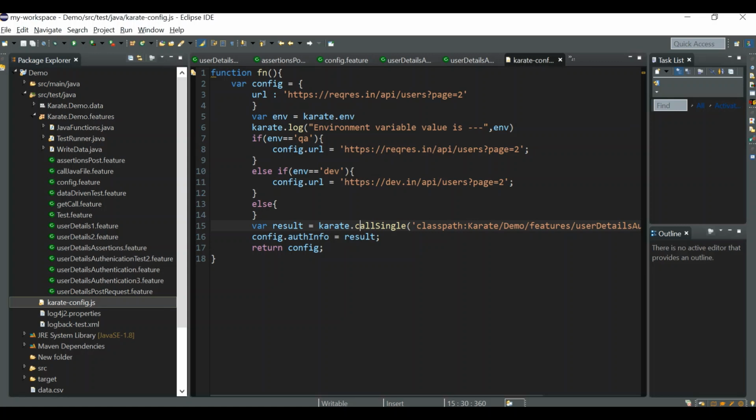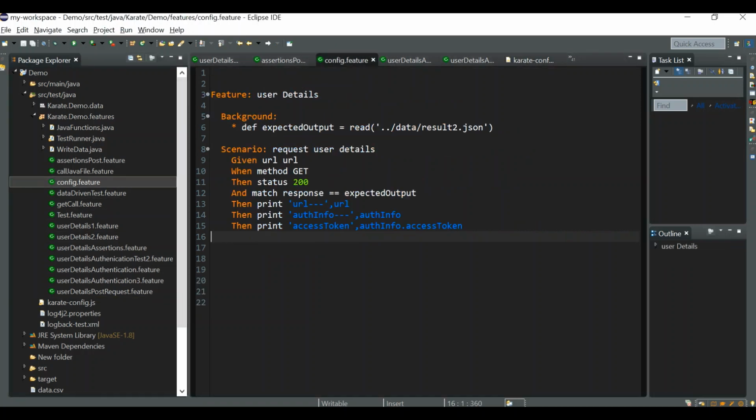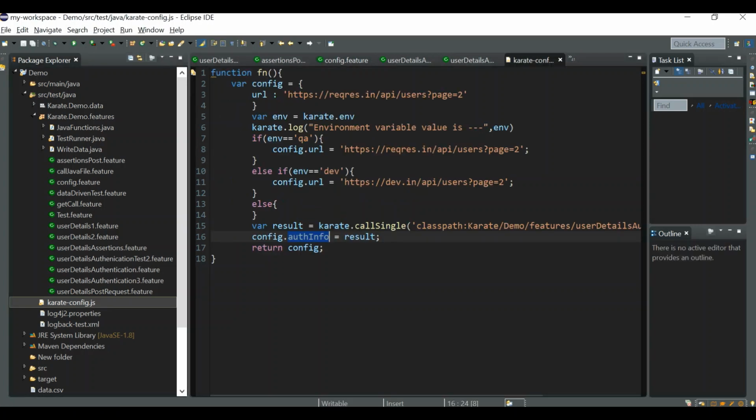And one more thing, here what we have done, we stored the result into a separate variable, right? I mean, we set a separate variable auth info equal to result, and using this auth info variable name, we are taking the value of other fields, like auth info dot access token. Instead of that, what we can do is set it from the karate config.js file itself.